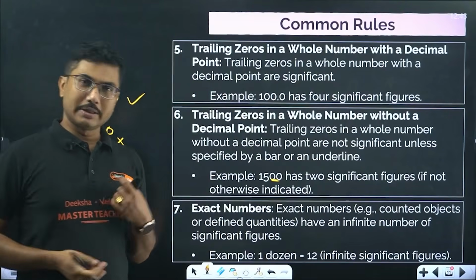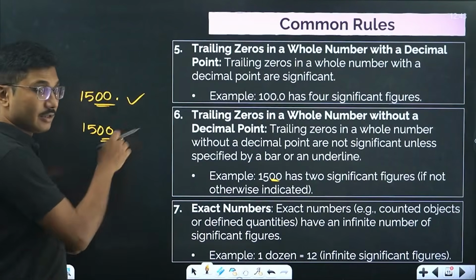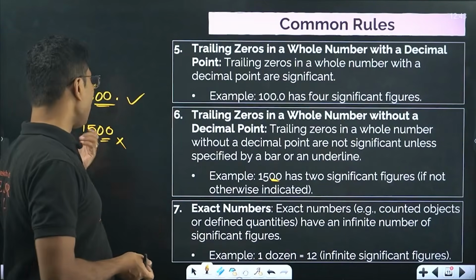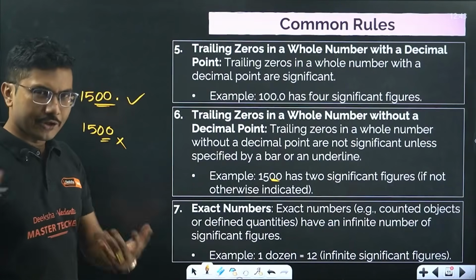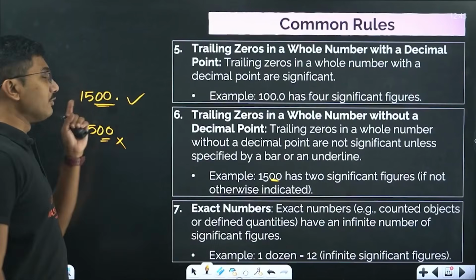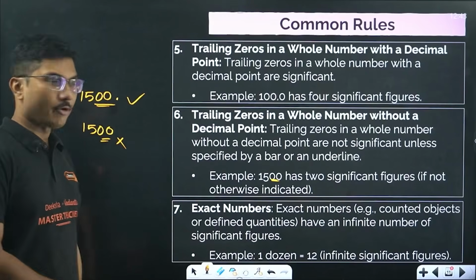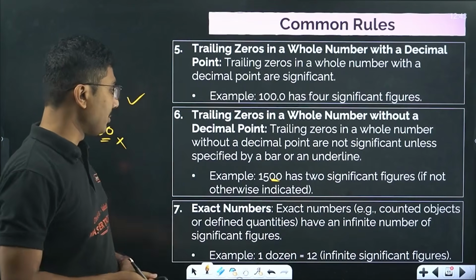We do not know the exact capability of the device measuring this value. That means only 2 significant figures. That is the exact meaning of it. You don't need to remember the meaning, but you have to remember that if there is a decimal point, zeros are significant. If there is no decimal point, zeros are not significant. Very, very important point to remember.